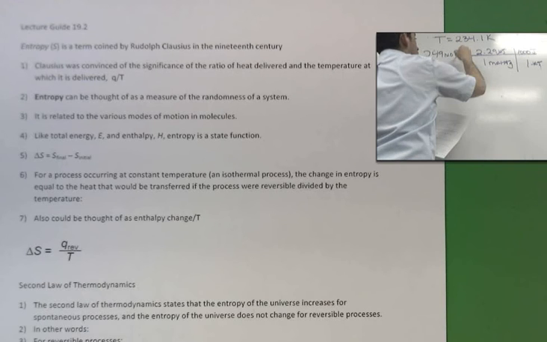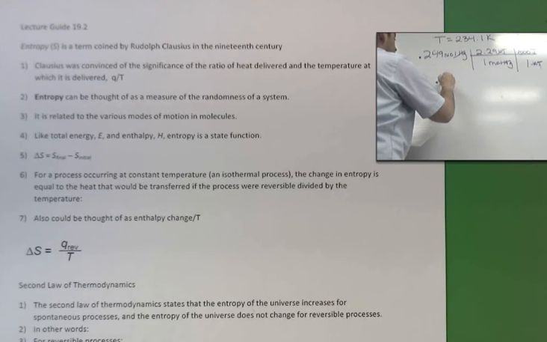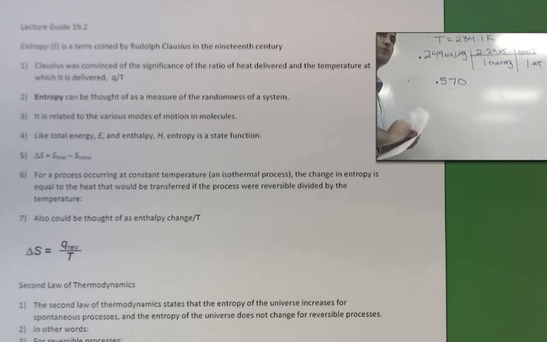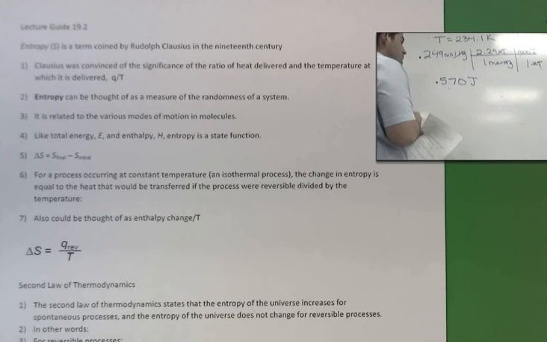Moles of mercury cancel. When we get finished with that, we get 0.570 for a number, and the units we're left with are joules of energy. Once we convert it into joules of energy, that tells us how much is going through fusion.